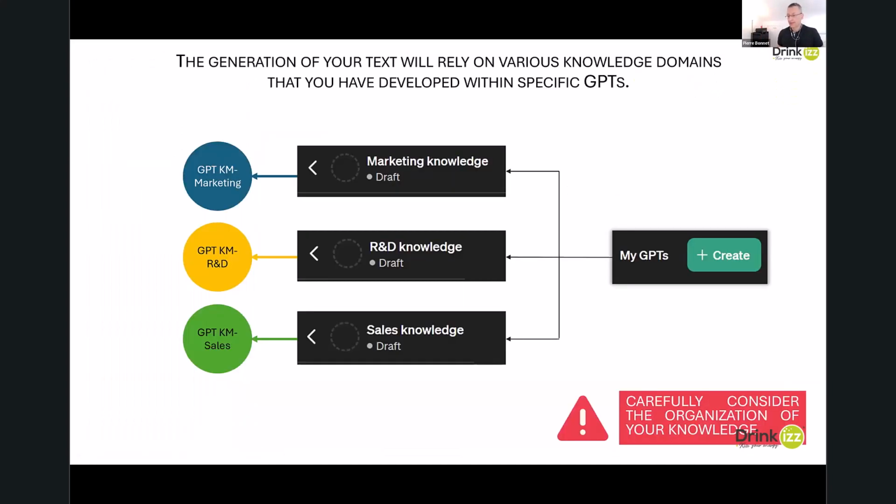Writing assistant, same thing, a little bit more complicated. I have 4 minutes left, because when we want to rely on ChatGPT to obtain a text, we need to explain on which knowledge. So imagine I created 3 assistants, one for my marketing knowledge, one for my R&D knowledge, one for my sales knowledge. And then I have now another assistant to help me with writing something regarding the different knowledge domains.